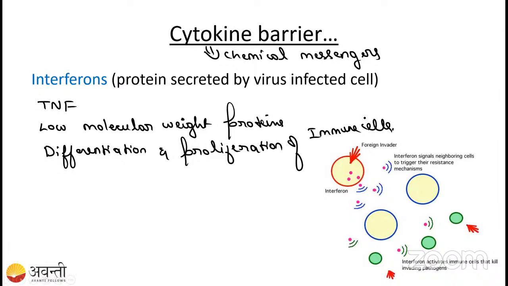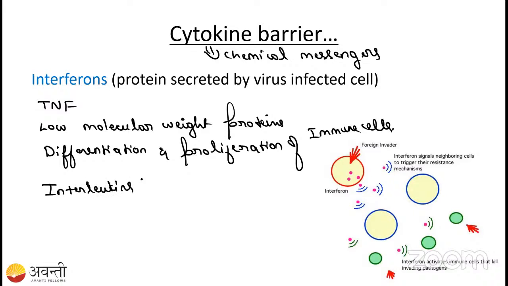For example, if any bacteria enters our body, some cells are going to be activated. If you take the macrophages and some other cells like neutrophils, they are going to engulf the bacteria, right? Then it is going to activate the B cell, which is going to differentiate and proliferate, right? For that, this cytokine is going to help. This cytokine helps in the differentiation and proliferation of the B cells and also the T cells. So in the cytokine barriers, we can talk about the interleukins.